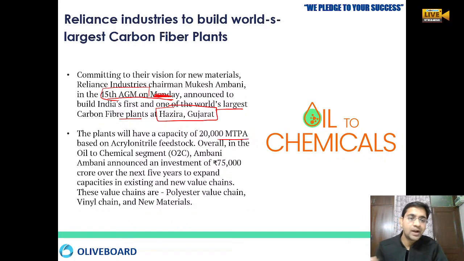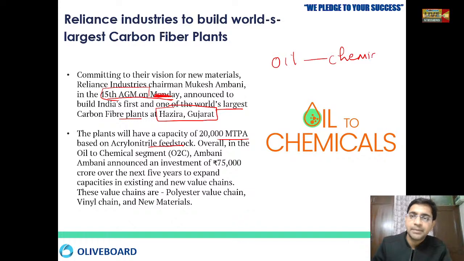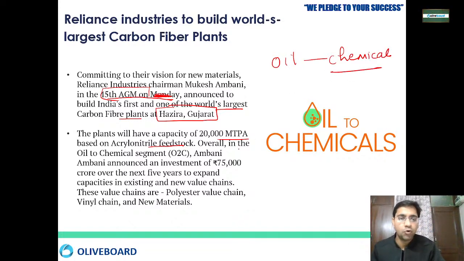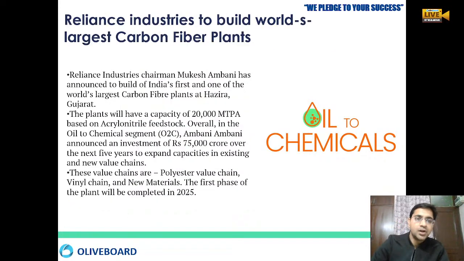They will be utilizing acrylonitrile as feedstock. This whole thing will be part of the oil to chemical, O2C, segment. They are going to invest around 75,000 crore rupees over the next 5 years to build all these capacities, and there will be three value chains: first is the polyester value chain, second is the vinyl chain, and third is new materials that they are going to create under this whole module.